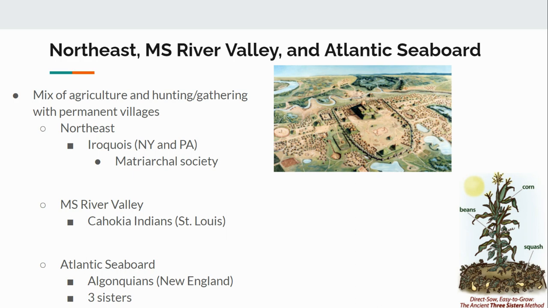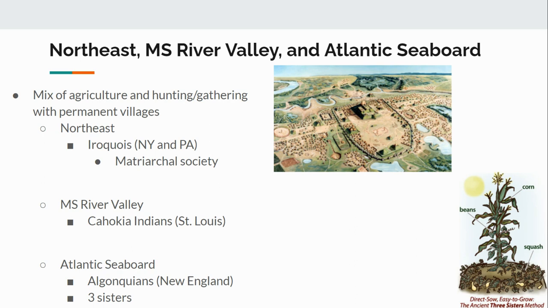In the Mississippi River Valley, the best example I have for you is the Cahokia Indians near St. Louis. And again, they are part of a large permanent settlement. And this permanent settlement idea, I'm hoping it's sticking with you because it's really important. The idea that Native American societies are able to build up large areas where people are living consistently. And you can see that pictured here on the top right of this slide.